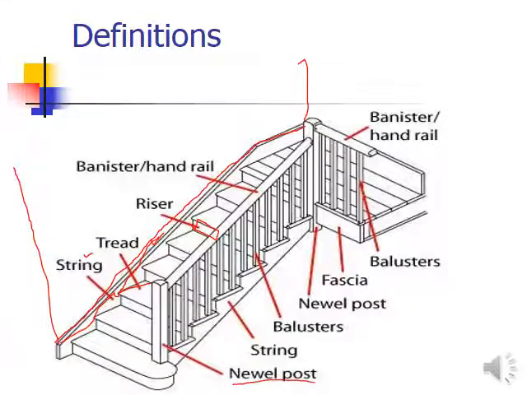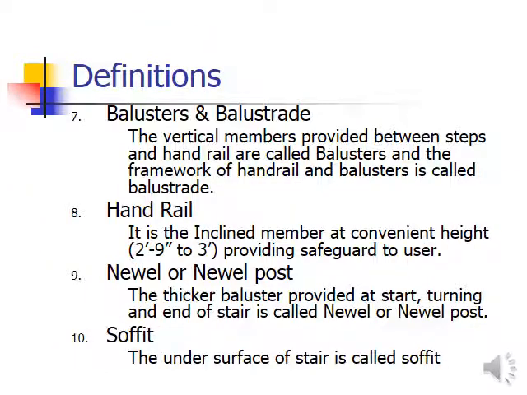Then you may have the newel post and balusters. So we are going to discuss these, and also the handrail. We are going to discuss these definitions in coming slides. So balusters and balustrades. The vertical members provided between the steps and the handrail are called balusters, and the framework of the handrail and balusters is called the balustrade. Okay, so the vertical members. This is your stair. Here you have the steps.